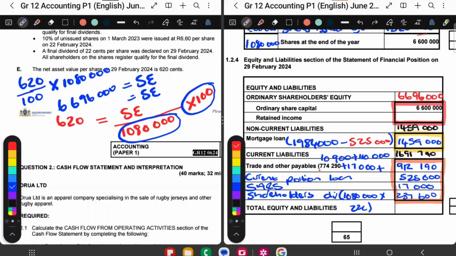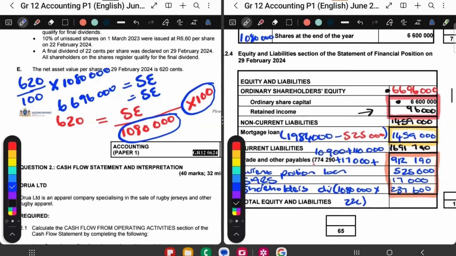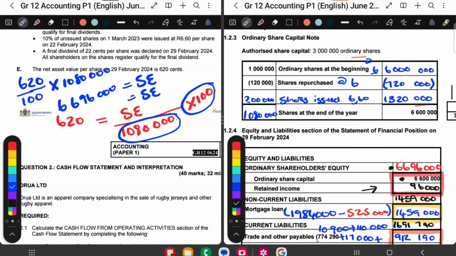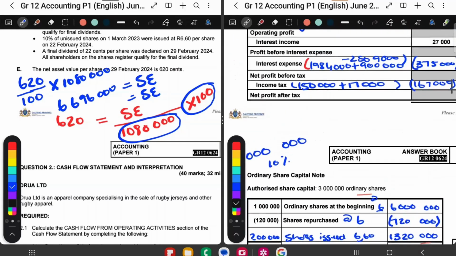So now I'm going to say this amount minus this amount will give me retained income. So I'm going to minus those two, and I get my retained income to be 96,000. That is the balancing figure over there. So I think we're done with the equity and liability section. We're done with note 7.